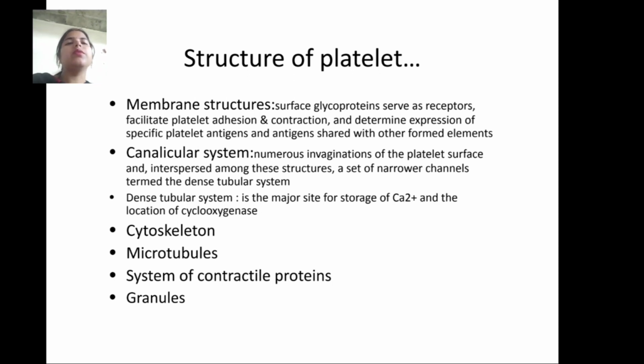Next is the canalicular system. There are numerous invaginations of the platelet surface, and interspersed among these structures is a set of narrower channels termed the dense tubular system. The dense tubular system is the major site for the storage of calcium and the location of cyclooxygenase. Then there is the cytoskeleton with microtubules. Next is the system of contractile proteins and granules.